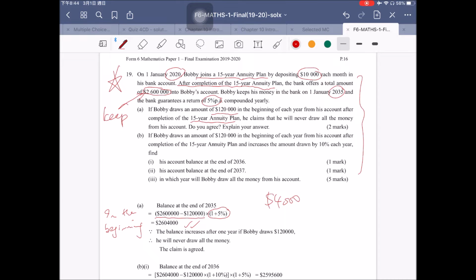Therefore, if he keeps drawing this amount, he will not draw all the money, because every year he has more than the original value at the beginning of each year. So therefore, the plan is agreed.